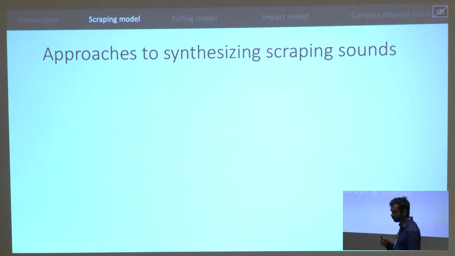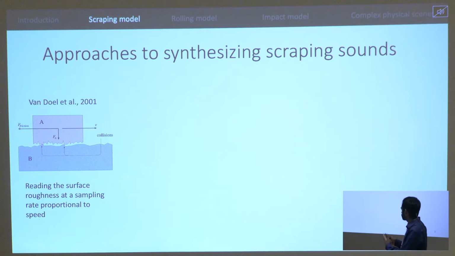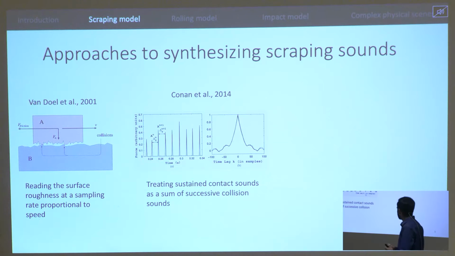There have been some well-known approaches to synthesizing scraping sounds in literature. First of which started with Van Doel et al. in 2001, where they read the surface roughness at a sampling rate proportional to speed. Then with Conan et al. in 2014, where they used a source filter model where the source was a sum of successive collision forces convolved with a bank of impulse responses.